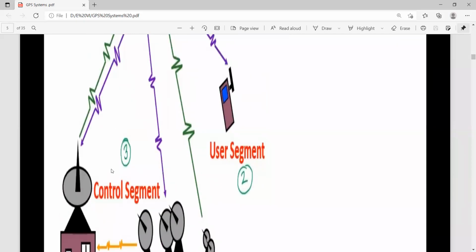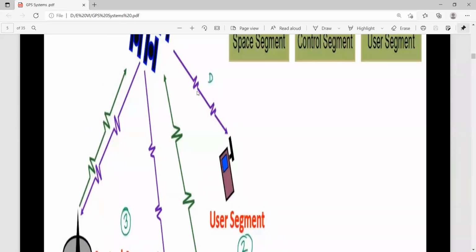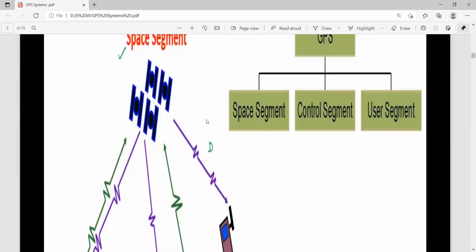So by receiving, and the same information it will send to the satellite. The satellite will give you, it's bidirectional information. So the satellite will give you the exact information of the things you require. So what are the things you wanted? Those things it will give through the satellite. So these are the things. So this is a space segment.